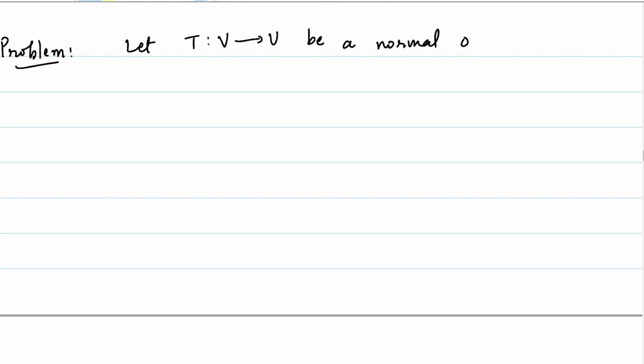Okay, another problem along the same lines. Let's consider an abstract inner product space. Let T from V to itself be a normal operator on a finite dimensional inner product space.